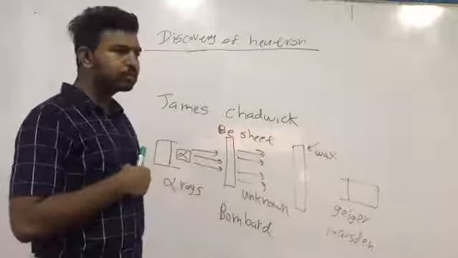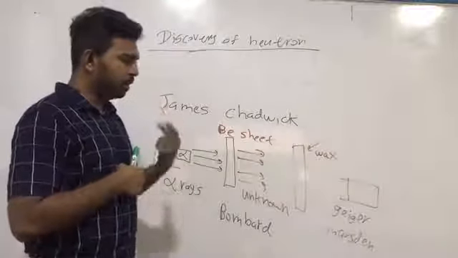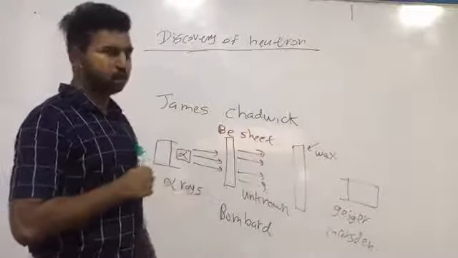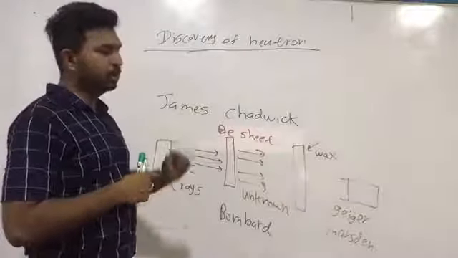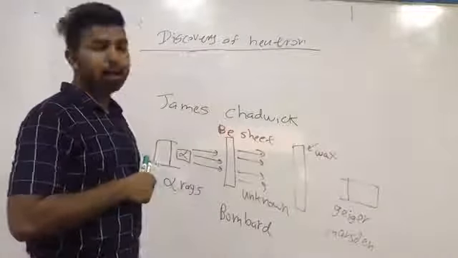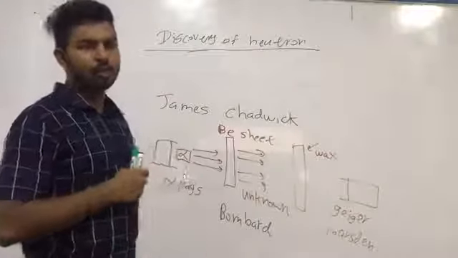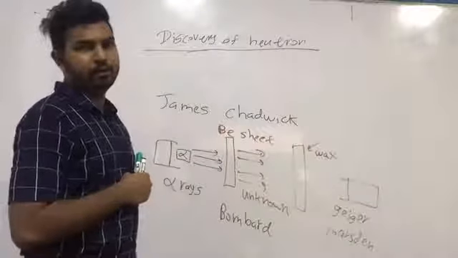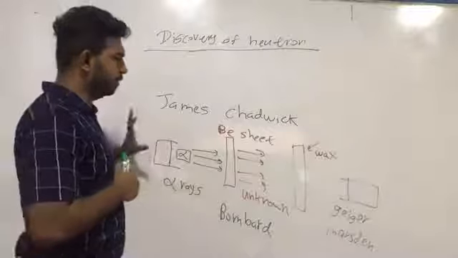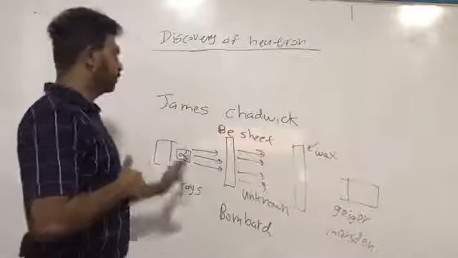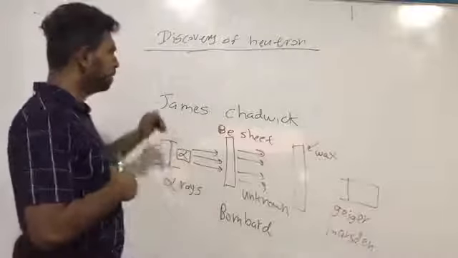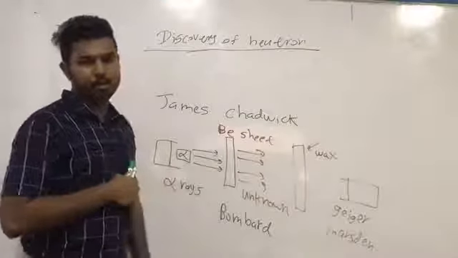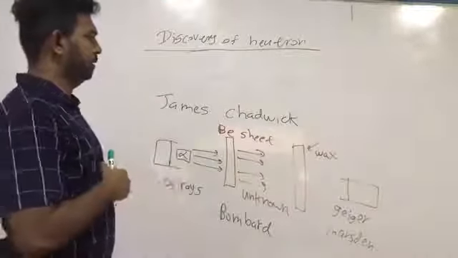So let's go to the video, and I will explain the video next week. We have to make a short note, or a short table, about the properties and the values of proton, neutron and electron. We will make the note next week, and we will go to the radioactivity part next week. You just have to remember that James Chadwick identified neutrons by bombarding alpha rays to a beryllium sheet.